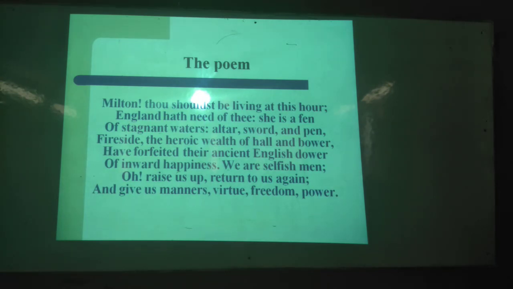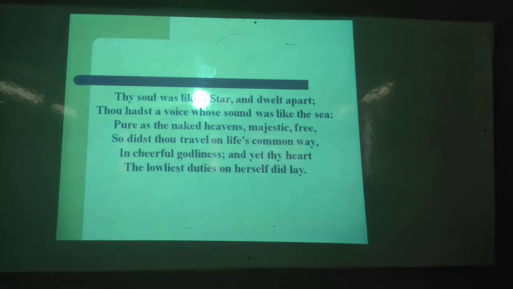Now next, the sestet. So how many lines are there? You have seen that there are 6 lines. Okay, and you can yourself identify the rhyme scheme of the sestet as well. And all the lines are written in iambic pentameter. Thy soul was like a star. Thy soul, it's a simile. Like here, soul is compared to a star. So two different objects are compared to each other with a link up with what? Like or as.